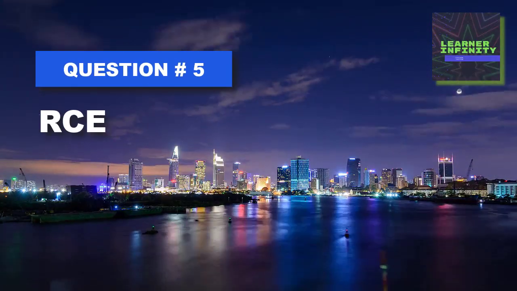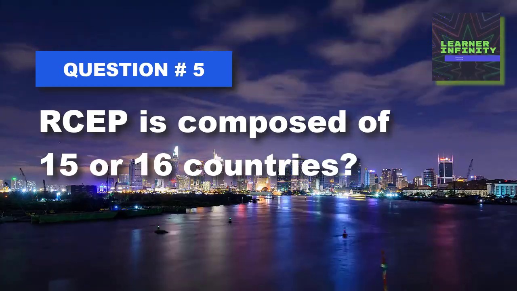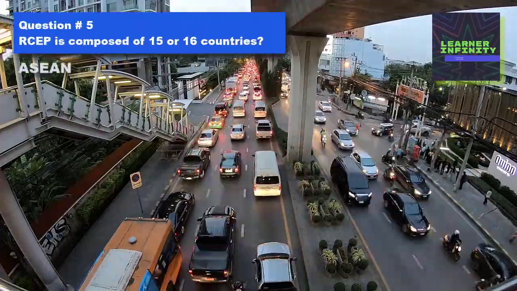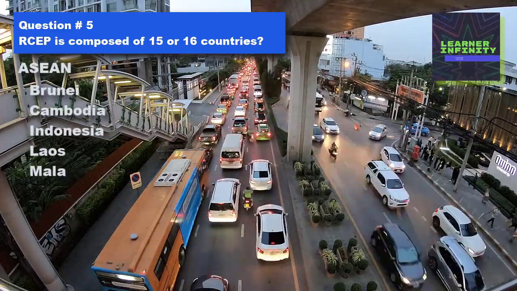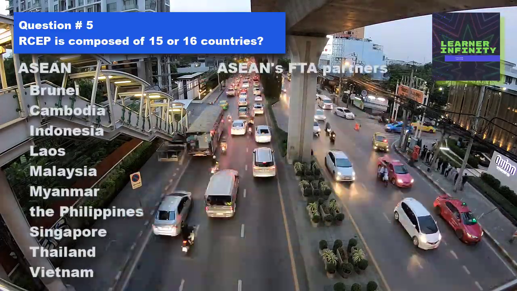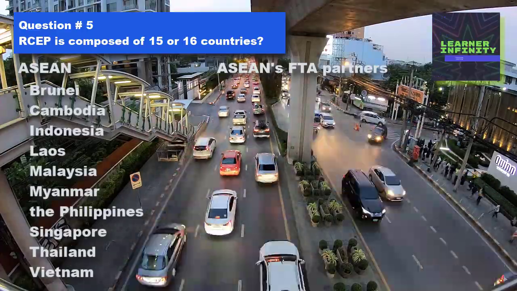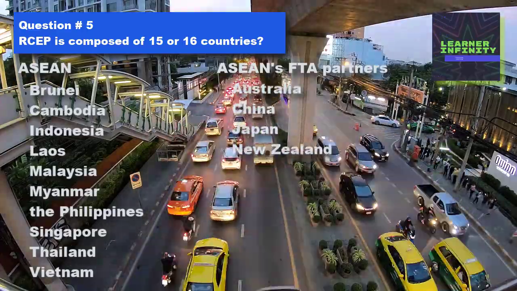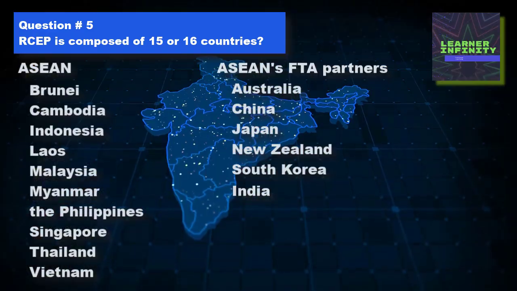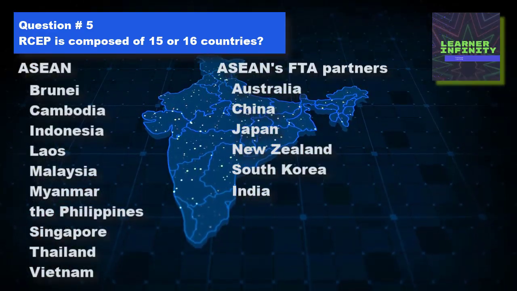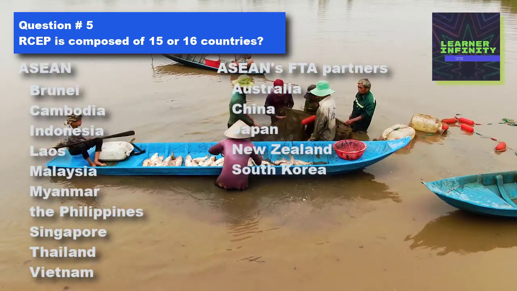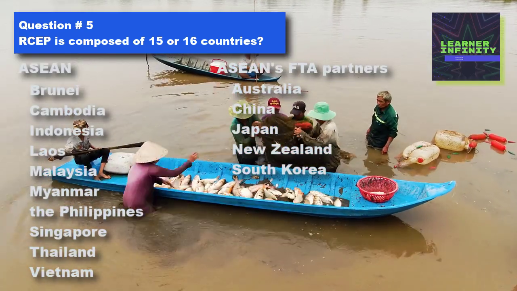Question number 5. RCEP is composed of 15 or 16 countries. RCEP negotiations were launched in November 2012 between 10 members of Association of Southeast Asian Nations and 6 Association of Southeast Asian Nations free trade agreement partners such as Australia, China, Japan, New Zealand, South Korea, and India. So that's 16. However, India withdrew from RCEP negotiations in November 2019. At present, RCEP has 15 participating countries.